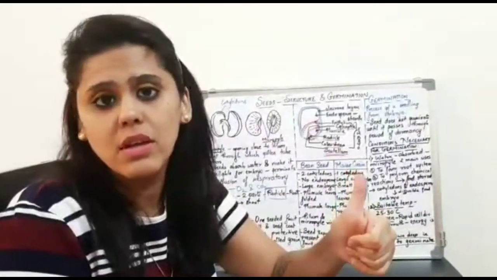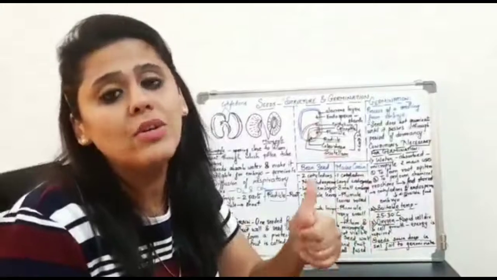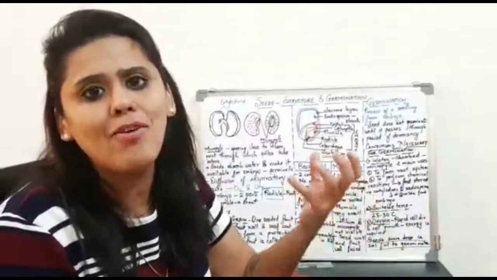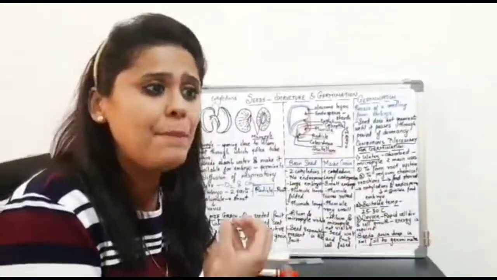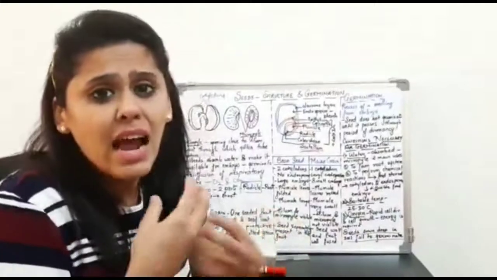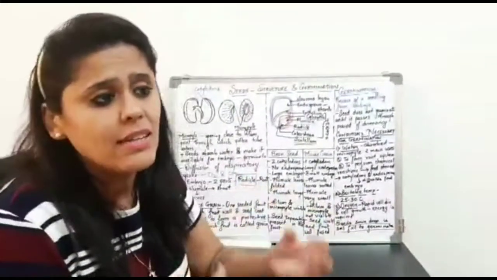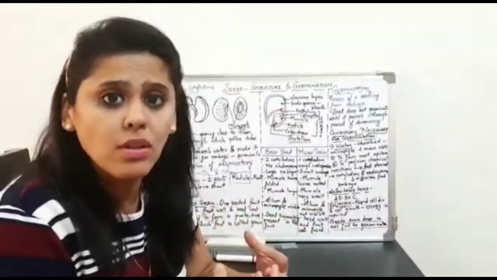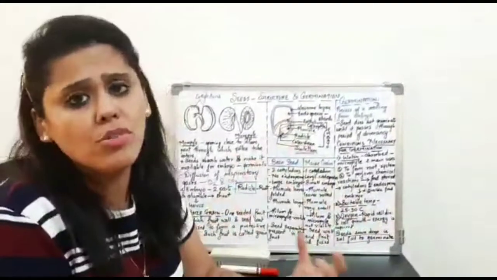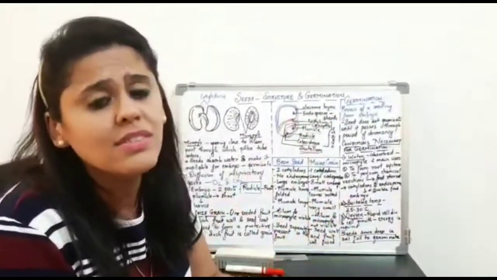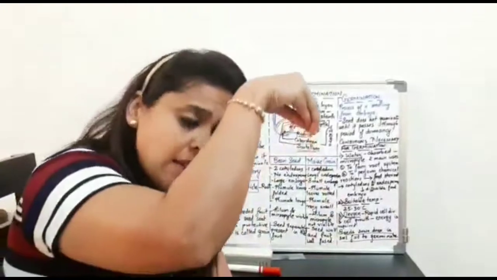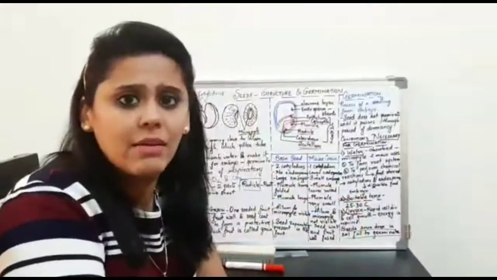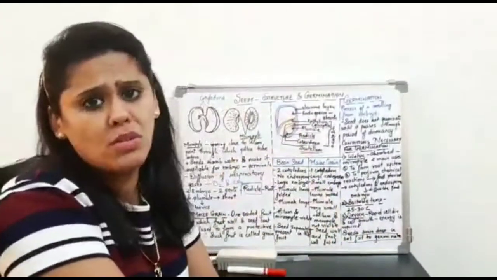One important reason is that they don't get a sufficient supply of oxygen. As I said, they are babies, they are seeds. They undergo rapid cell division and rapid cell growth. They need maximum oxygen. If they don't get oxygen, they will die. They will get buried and die inside because they are deeply sown.